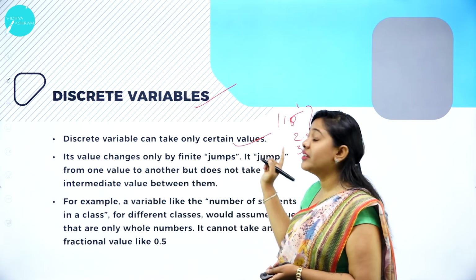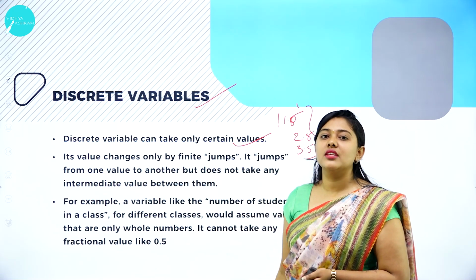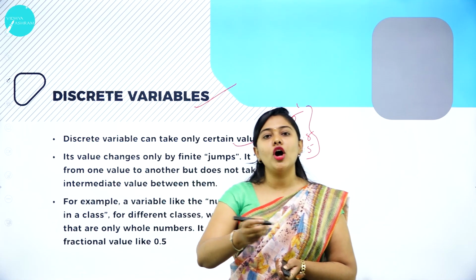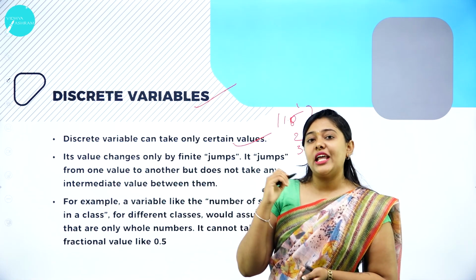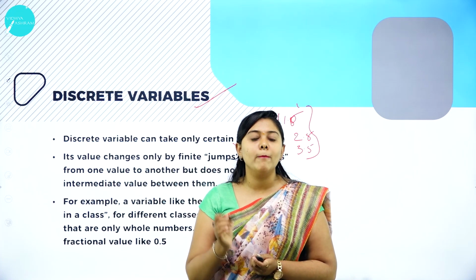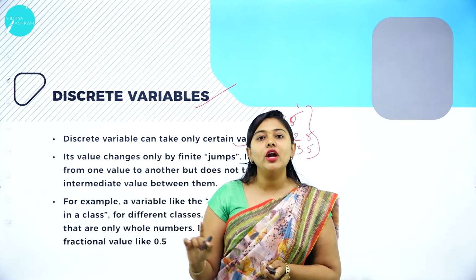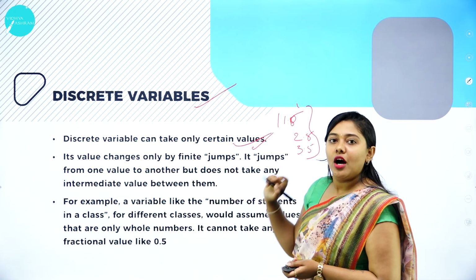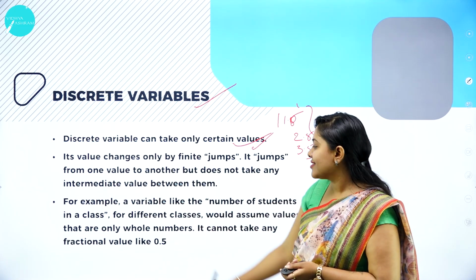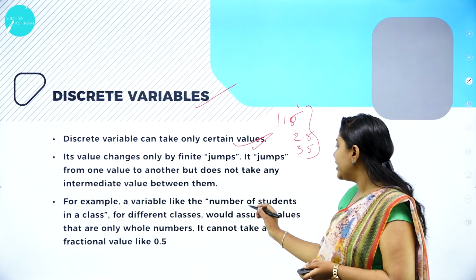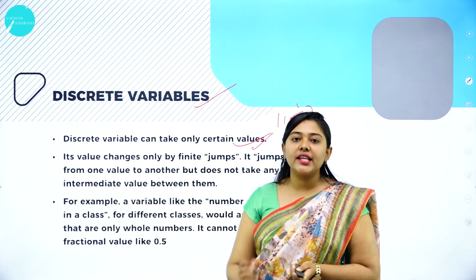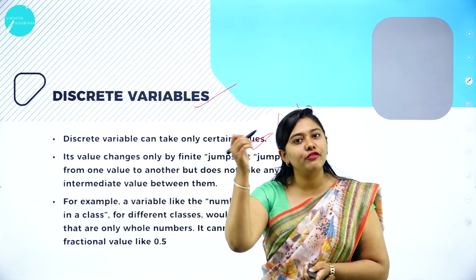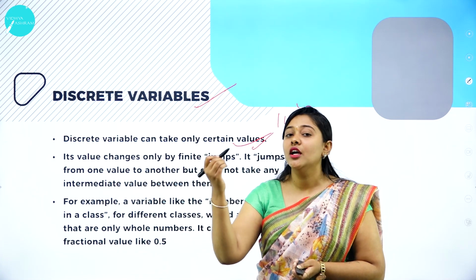In a continuous series, it can be any numerical value, whether an integer, a decimal, or a fraction. But in a discrete series, it cannot take all the forms, it has only certain values. We have an example on the screen: a variable like the number of students in a class. Let's say 15 students in a class, 16 students in a class. Can we say 15.7 students in the class? No.